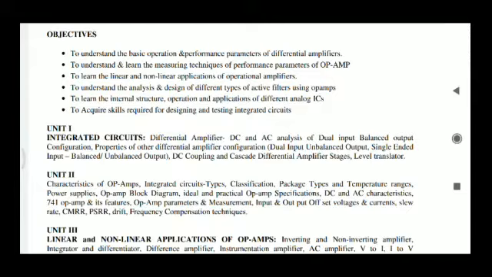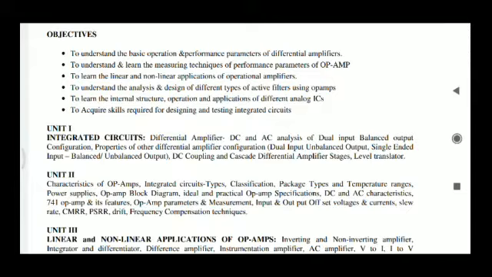So like a can type, flat cable, ribbon cable type, the flat type IC, and different types will be there, and their packaging types and their temperature ranges, as well as power supplies. So what are the power supplies we are going to use for this operational amplifier, and its practical op amp characteristics as well as ideal op amp characteristics.